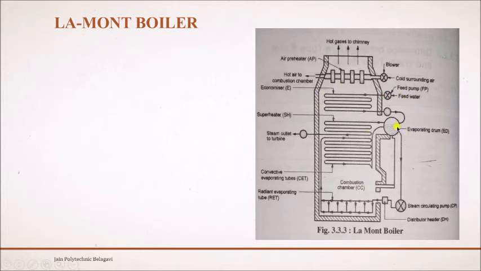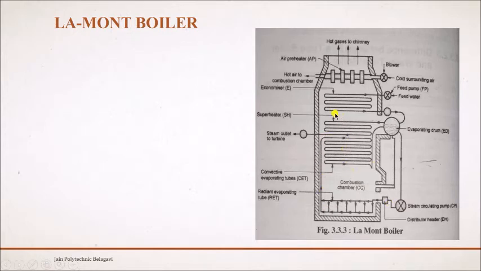And then we have this evaporating drum. This is a drum where the water as well as steam are held in two separate compartments. In one compartment there will be water coming in, and in the same way, when steam is produced, that steam is again made to flow into the evaporating drum. And then we have the steam circulating pump. Whatever steam or water is there will be circulated to what we call the evaporating tubes through this steam circulating pump. Then we have a distributor head. The water that is pumped from this pump will be distributed to the evaporating tubes.